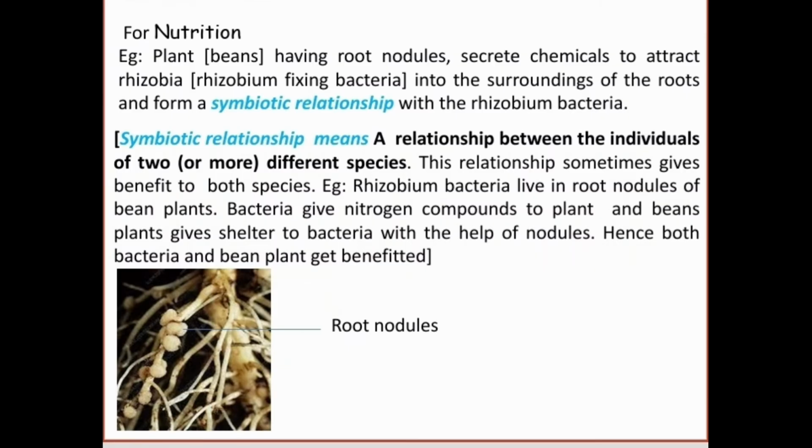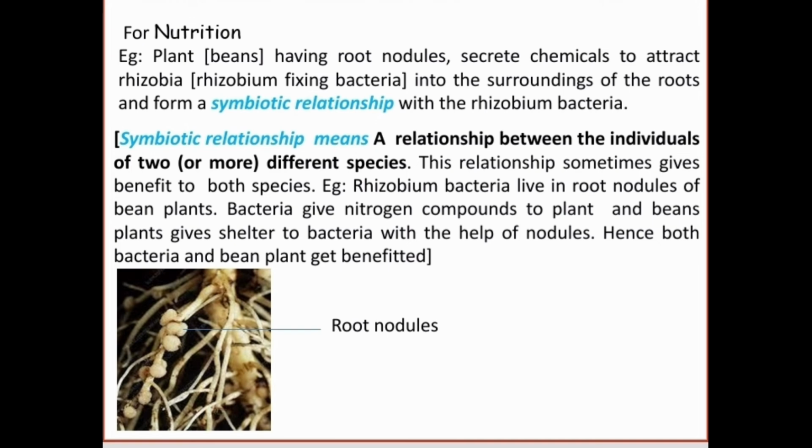Some plants secrete some chemical substances which are utilized for their nutrition. For example, plants such as beans having root nodules, they secrete chemicals to attract rhizobia. Rhizobia means nitrogen fixing bacteria. So those chemicals attract rhizobia into the surroundings of the roots and form a symbiotic relationship with the rhizobium bacteria. Here root nodules present on the roots of the beans plant.